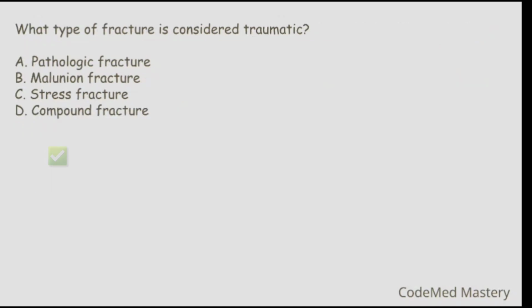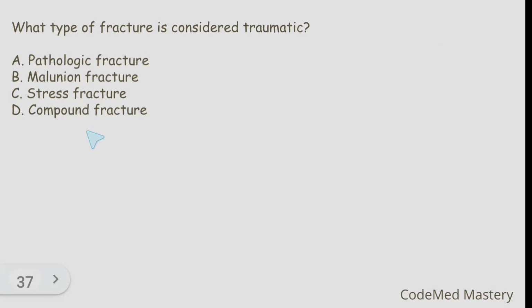Next question. What type of fracture is considered traumatic? Option A, pathologic. Option B, malunion fracture. Option C, stress fracture. Option D, compound fracture. Compound fracture is considered traumatic because a compound fracture has either punctured the skin or exposed the bone, which means it is extremely painful. So the right answer is option D.